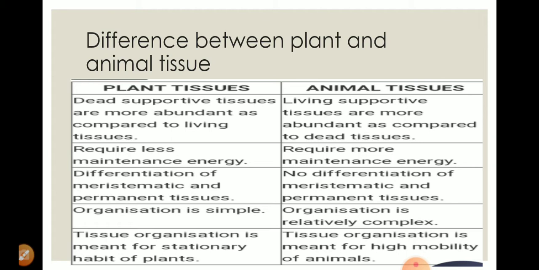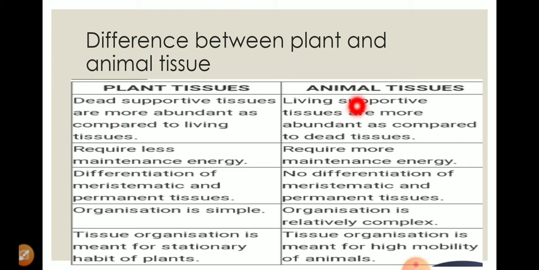Their cells are living cells, and the plant tissues have the dead cells. Here you can see these are the dead cells, but here you can see these are the living cells. The dead cells in plant tissues provide mechanical strength or support to the plant.